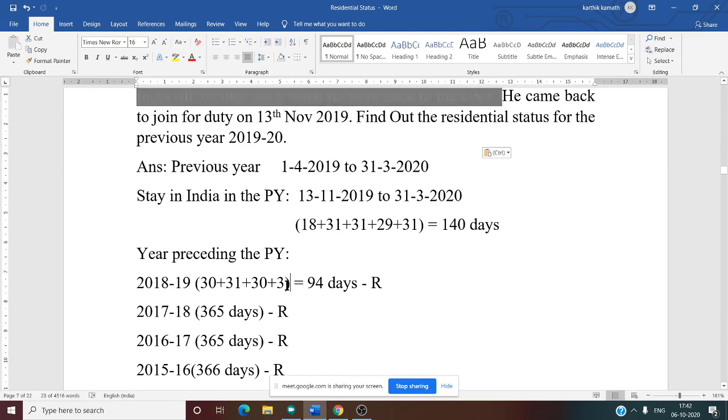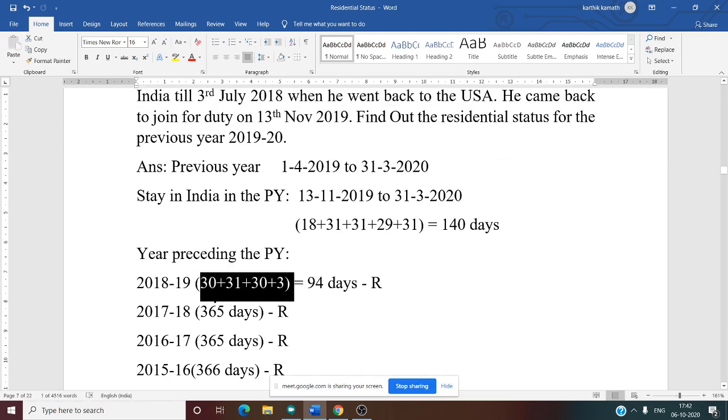See this. April, May, June, July. So April 30 days, May 31 days, June 30 days, and July 3 days. So the total number of days is 94 days. Is this clear? Yes, sir.